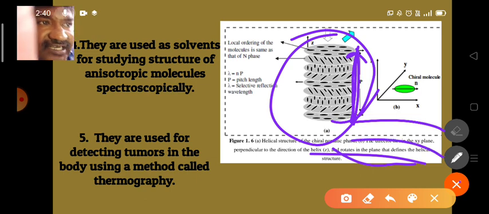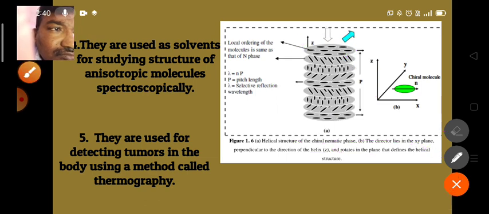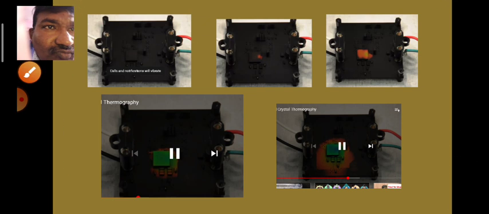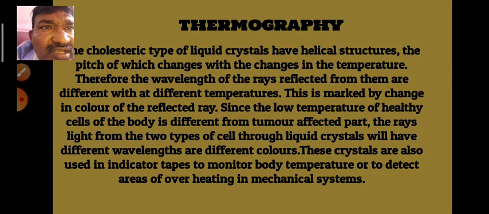The light reflected by these liquid crystals also changes depending on their pitch. That means depending on the temperature they show different colors. This technique is used in thermography in order to identify the tumor cells.